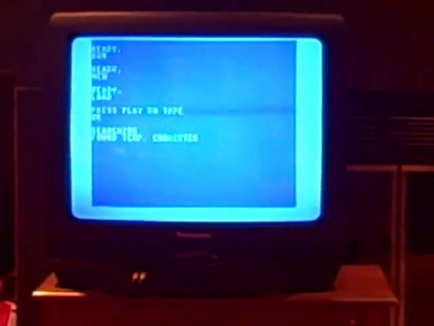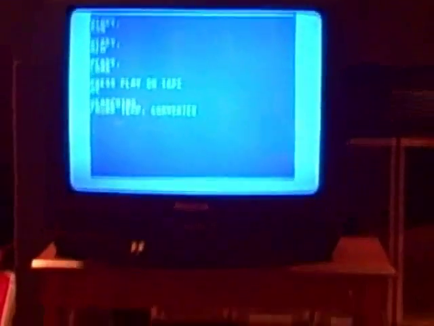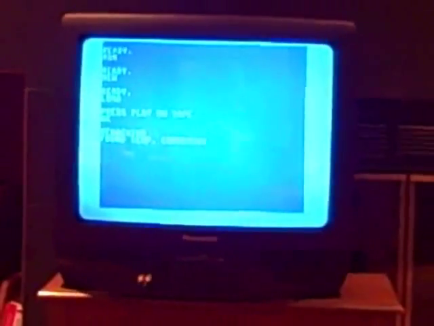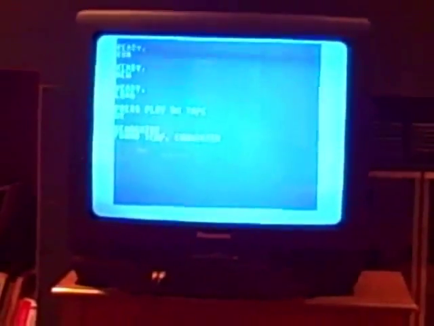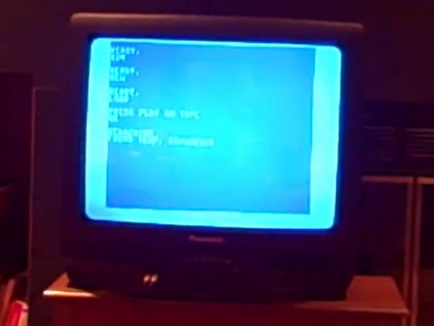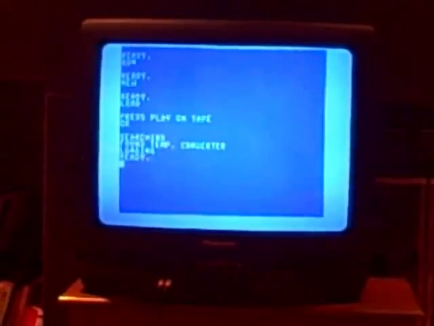Okay, so it found a temperature converter, and then the tape will start spinning again. Okay, it's loaded correctly this time, it looks like.